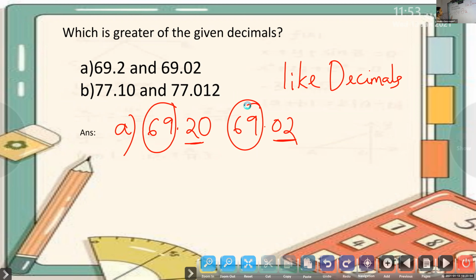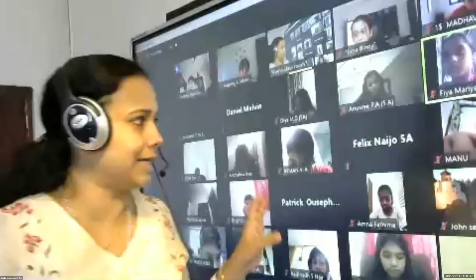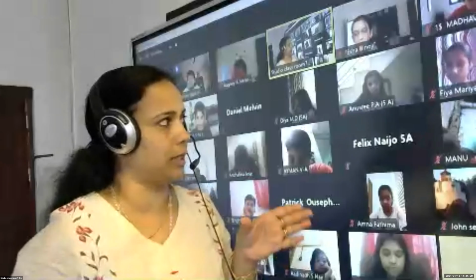Tenths place. Okay, tenths place. So here it is the tenths place, and here it is the tenths place. That is 2 here and 0 here. So which is bigger? 69.20. Yes. So the answer is 69.20 is greater than 69.02.